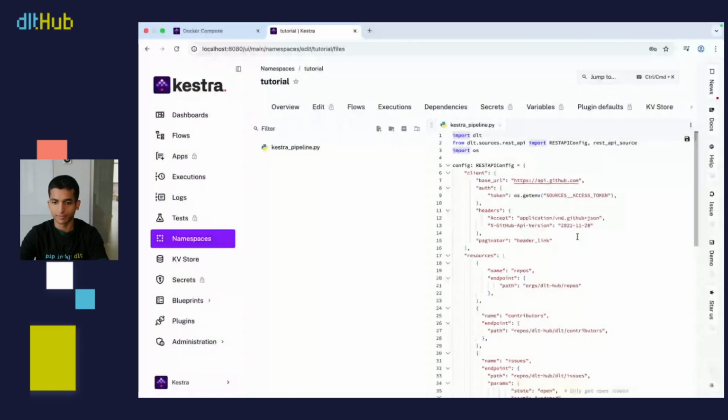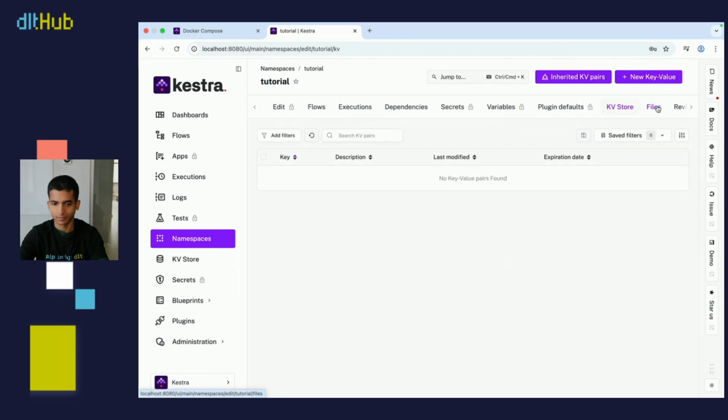Once we've uploaded a file, we can now provide our credentials that we'll need to run it. So the easiest way to do that on a free tier like mine would be to go to the KV store here in this tab, or this one here, either way. And here we can create key value pairs and store our GitHub credentials as well as our BigQuery credentials. So I'm going to do that very quickly.